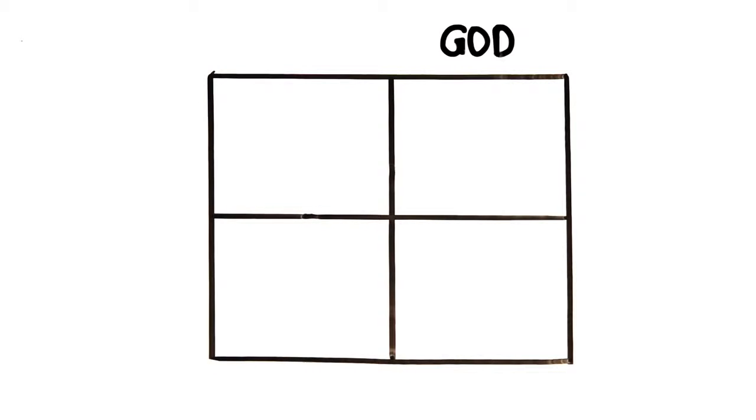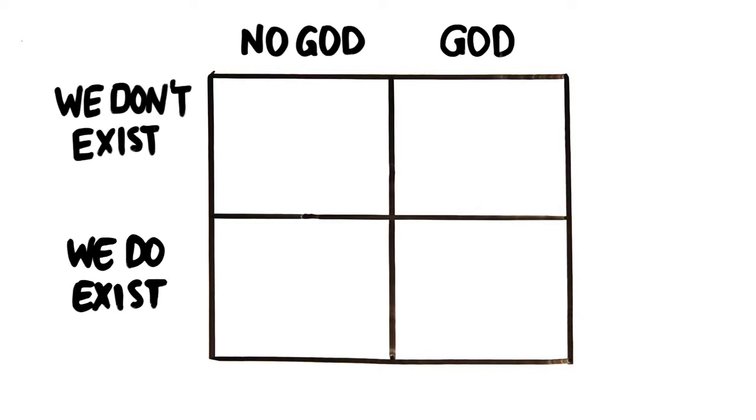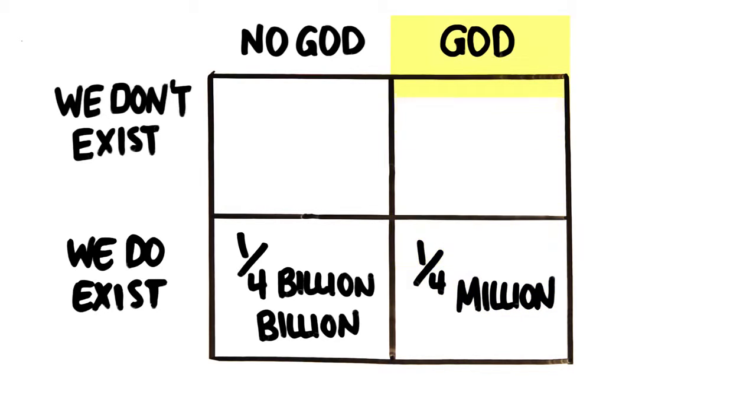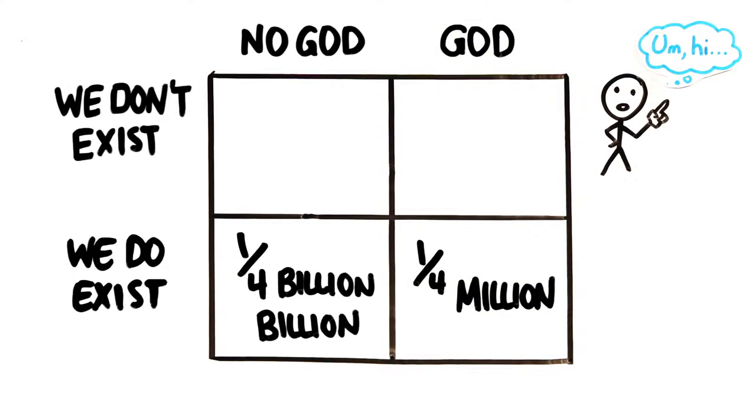Here we have a Bayes box where we have our two possibilities of God existing and no God existing. On the other side, our possibilities are that humans exist or that humans don't exist. If no God is true, then most would agree that human existence takes a lot of specific factors to come about, so let's make up a tiny probability and say that there's a 1 in 4 billion chance of humanity coming into existence in a world with no God. And if God is real, even though we don't know that God would make humans, certainly he could, so let's give it a higher probability of 1 in 4 million. Of course, if we examine the evidence, we know we exist, so we can get rid of the other row.